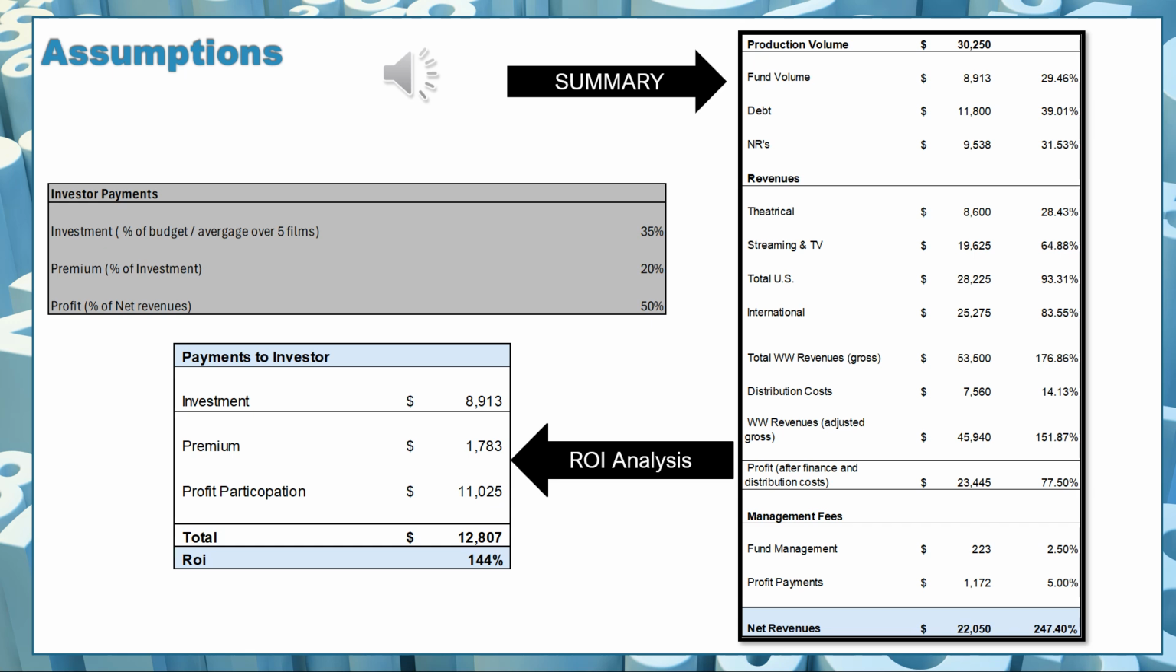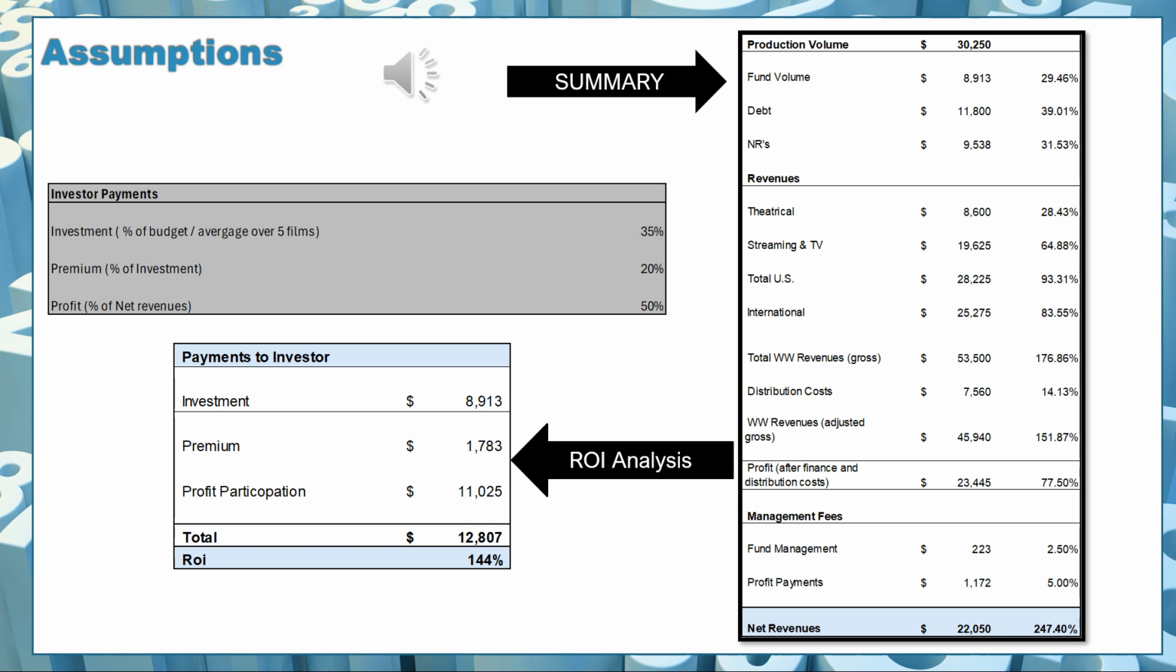So now here, I'm going to look at my management fees. The management fees are $223,000, which is 2.5% of my equity amount, the fund volume, which is $8,913,000. The profit payments would be 5% of the net revenues. So that is 5% of $23,445,000. So all of that leaves me with net revenues of $22,050,000.